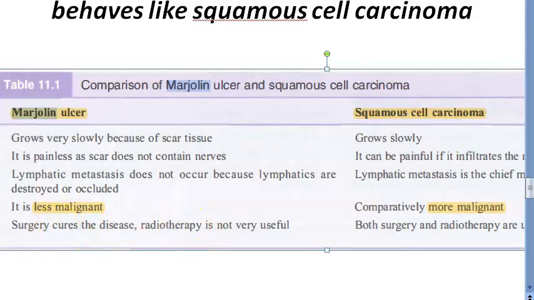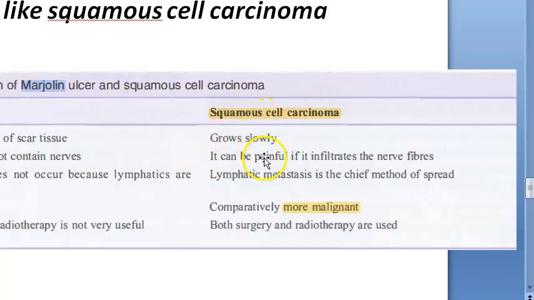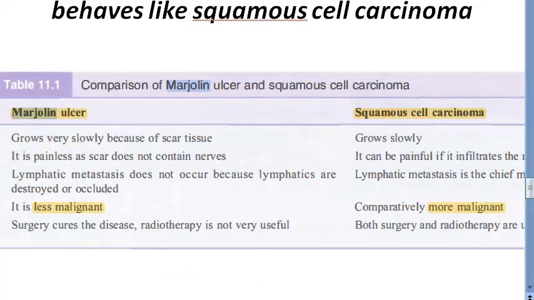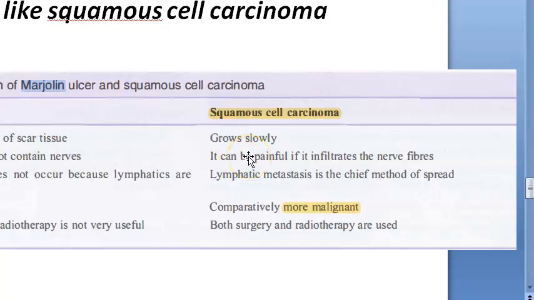Okay. Now let us come to squamous cell carcinoma on this side. It grows slowly, okay, but not as slowly as Marjolin's ulcer. For Marjolin's ulcer, the word they've used is very slowly. But for squamous cell carcinoma, they are saying grows slowly. But it infiltrates the nerves. Lymphatic metastasis can happen. It's more malignant. Lymphatic metastasis is actually the chief method of spread.